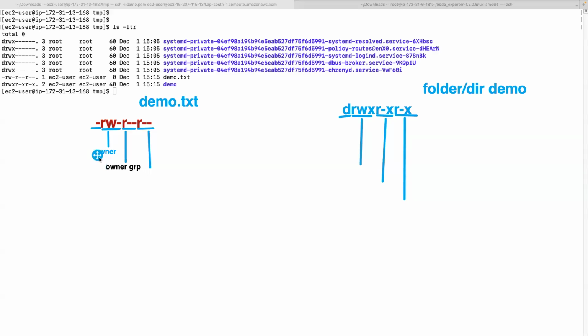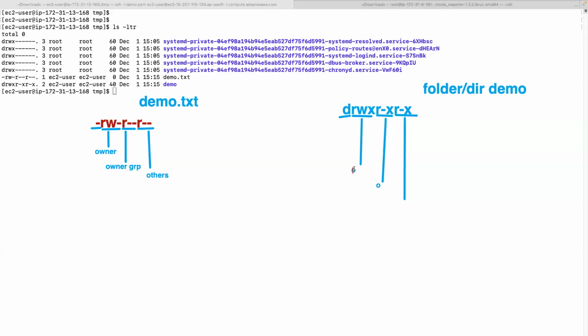Third one is others, right? Same is the case here also. Owner, owner's group, and others. So how do you define it? Owner is defined with the letter u.